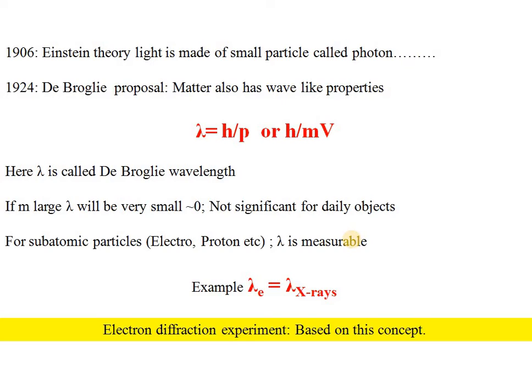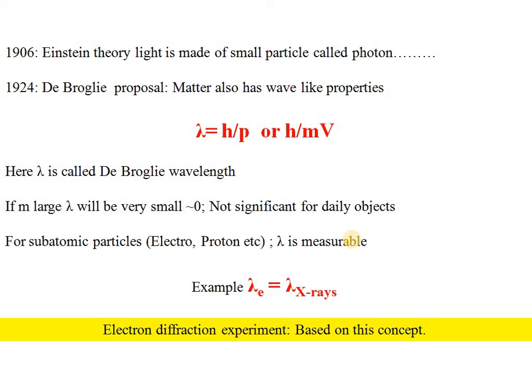Now you can see that the electron has an associated wave, and the wavelength of that electron is in the range of X-rays. This phenomenon is used in the electron diffraction experiment, where we use a very high-energy beam of electrons falling on a sample, and this electron wave gets diffracted from the sample, and from the diffraction pattern we can determine the structure of that compound or element.